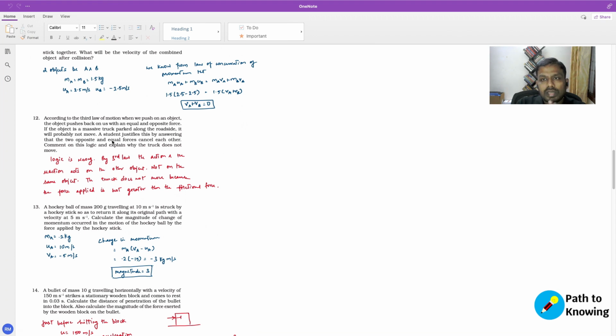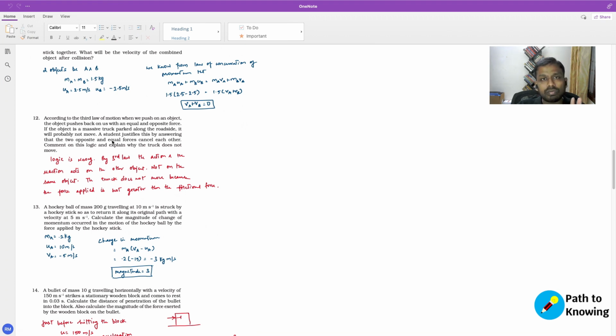So what is the reason? It's probably because the truck is huge and the amount of force that is applied here is not able to overcome the frictional force provided by the floor or the road, right? The force that is being applied by the student is actually balanced by the frictional force, and that is why the truck is not moving.